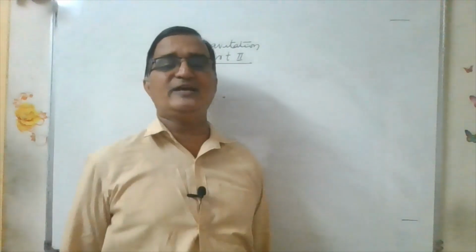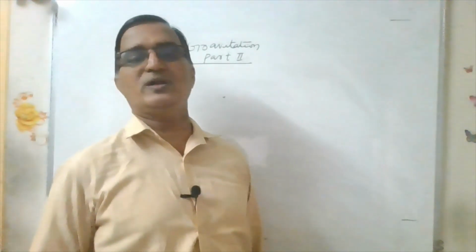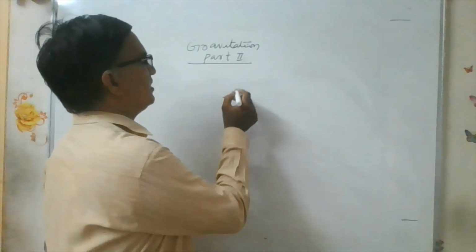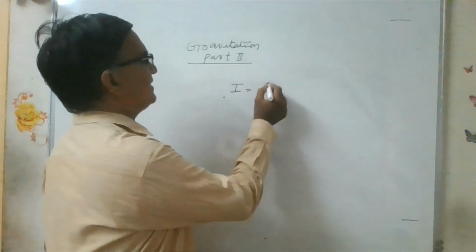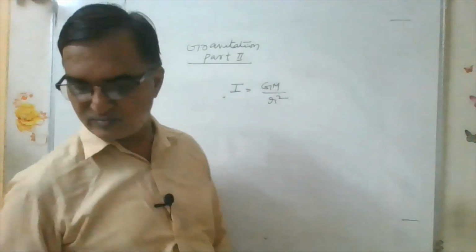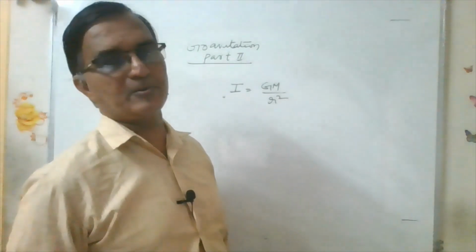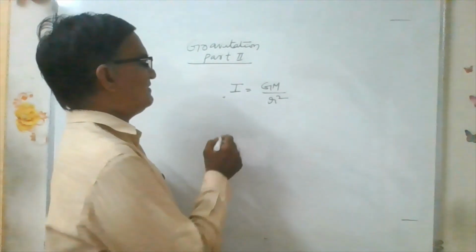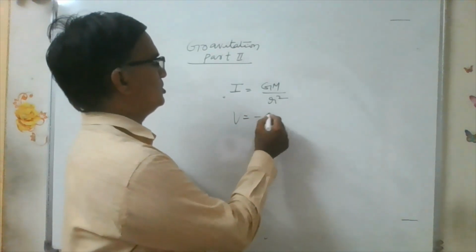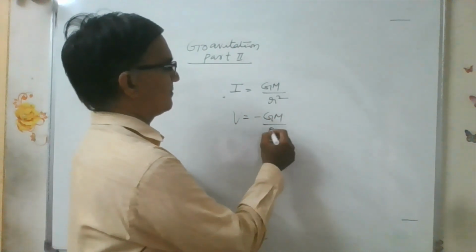Next, you have the gravitational field. Gravitational field means gravitational force per unit mass. We call it the gravitational field, GM by r square. Similarly, you have gravitational potential, V is equal to minus GM by r.